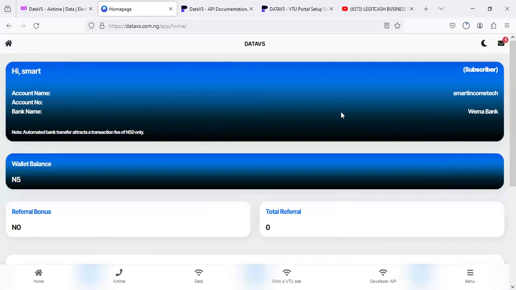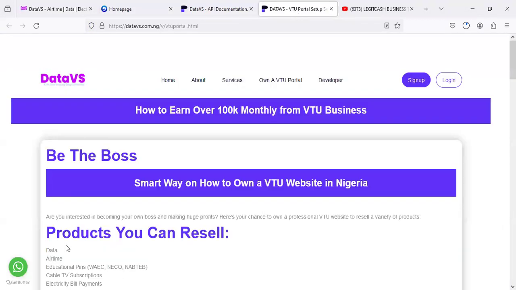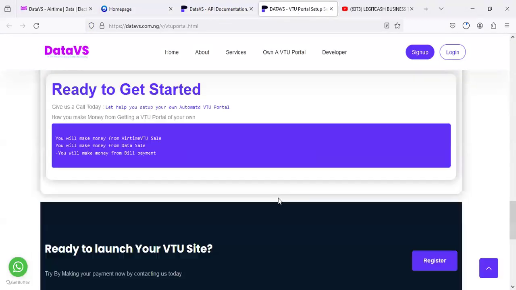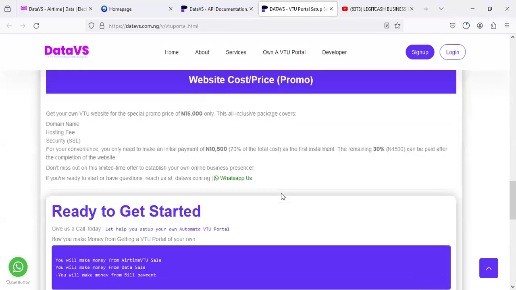Make your payment right now. Request for bank details. Right now, there are no bank details on the reseller system. Get to WhatsApp admin now to request for bank information to make your payment and secure your VTU website.